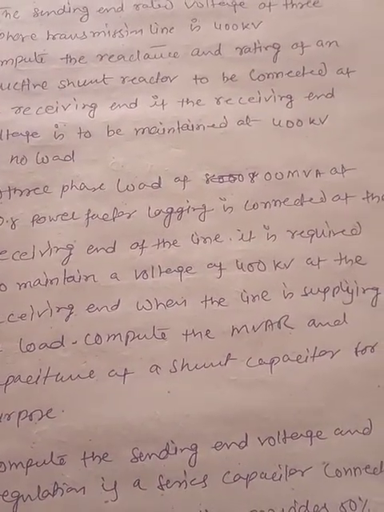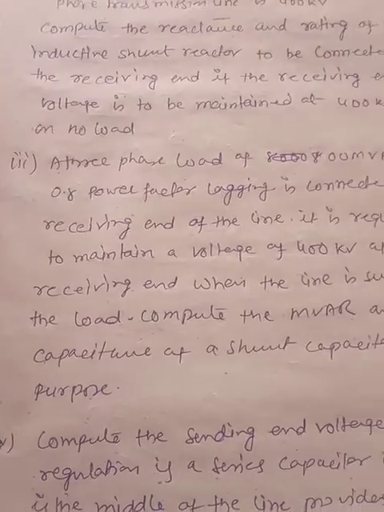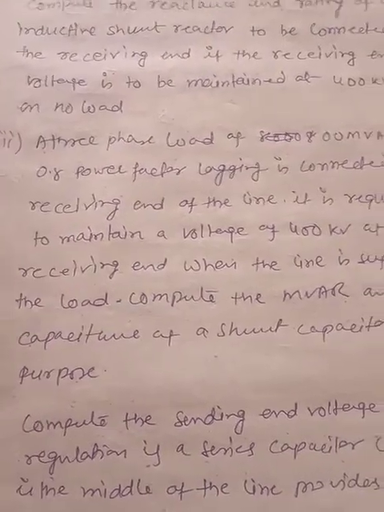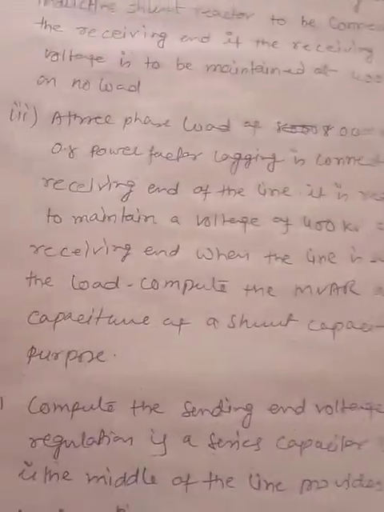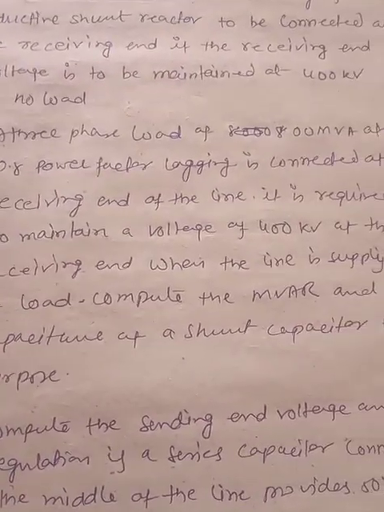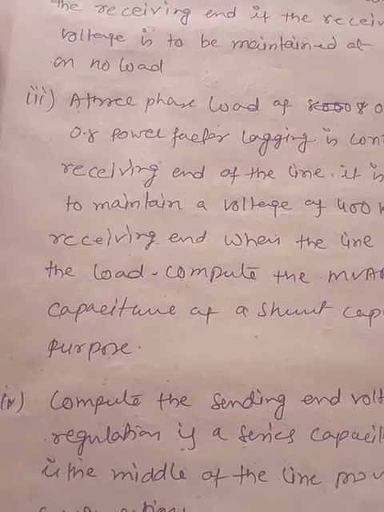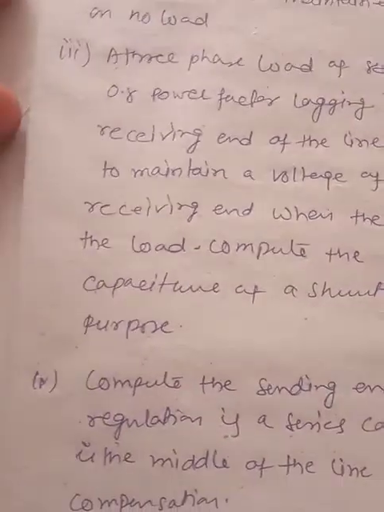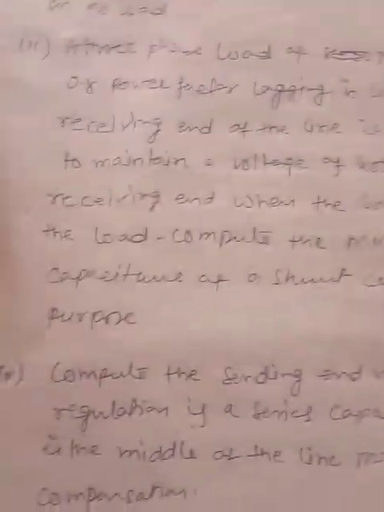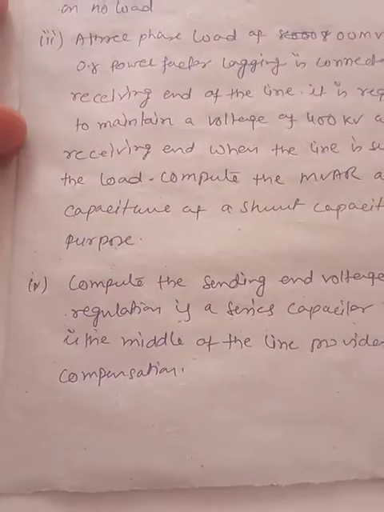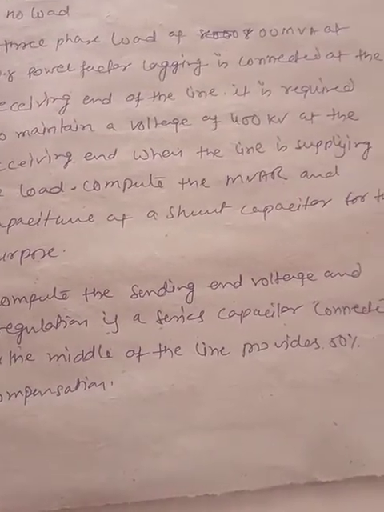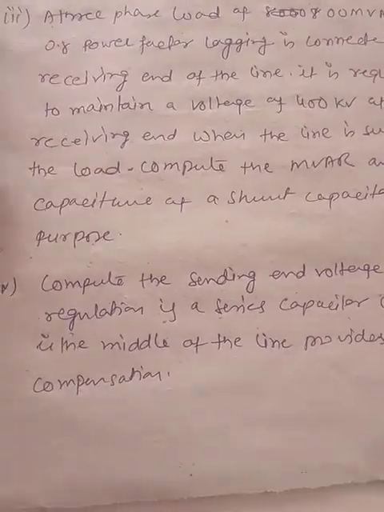If it is required to maintain a voltage of 400 kV at the receiving end when the line is supplying the load, compute the MVAR and the capacitance of the shunt capacitor for the purpose. The last part is to compute the sending end voltage and regulation if a series capacitor is connected in the middle of the line to provide 100% compensation.